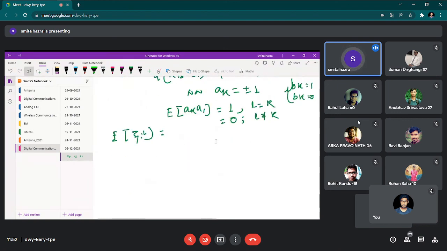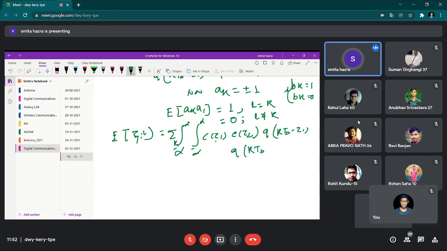So what we are getting from this: minus infinity to plus infinity, minus infinity to plus infinity, C of tau 1, C of tau 2, only one summation, summation over K, Q of KTB minus tau 1, then there was an LTB, but when L is equal to K, only then 1, otherwise 0.